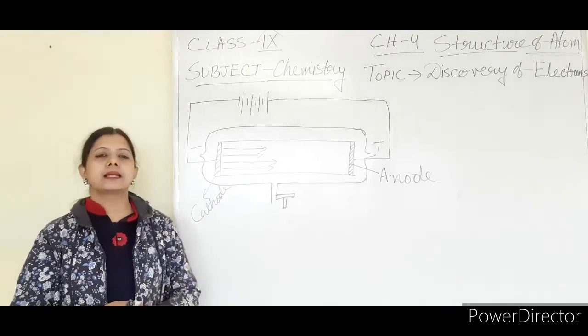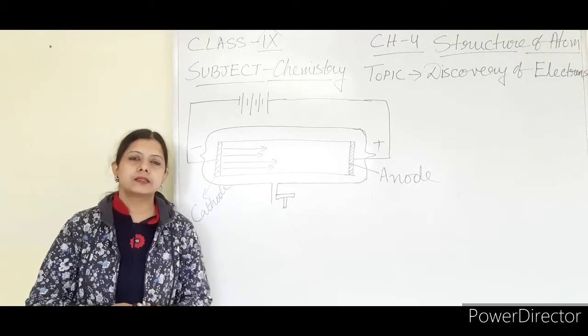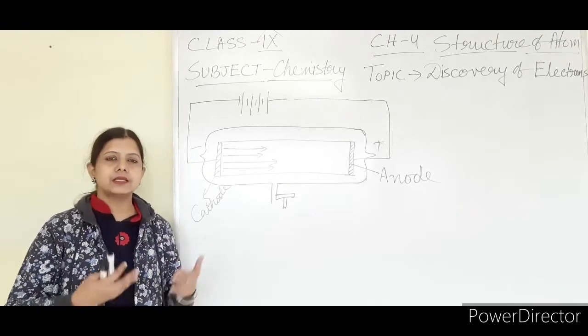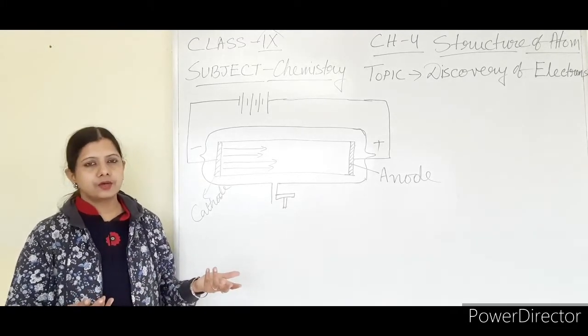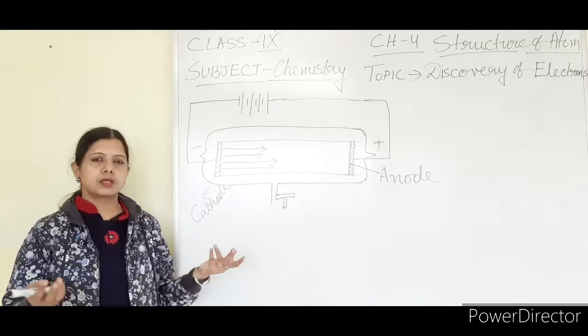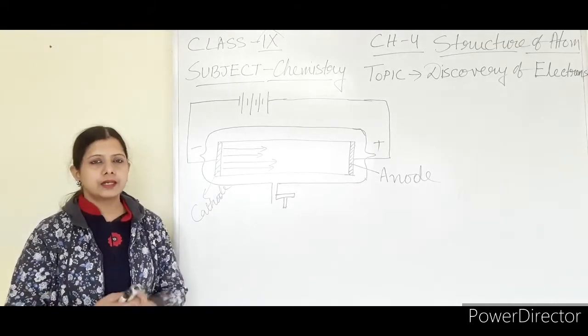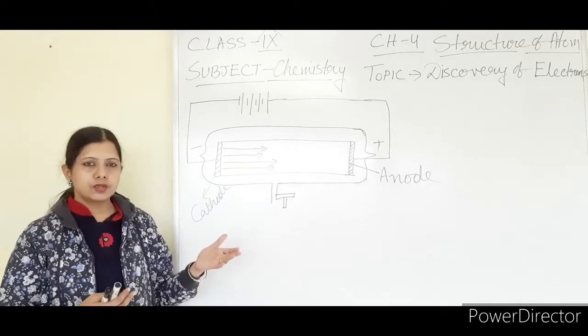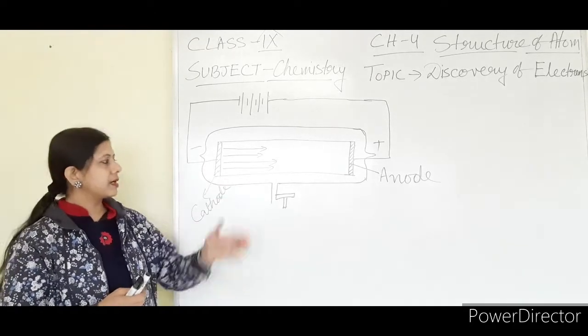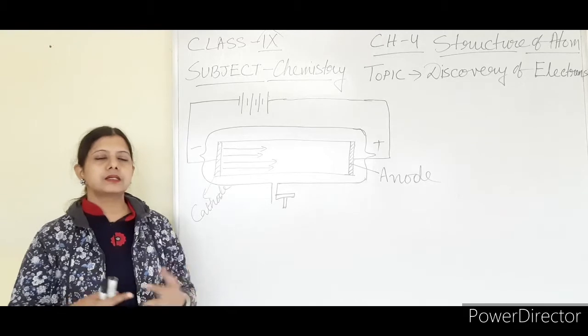That is the nature of the gas. The nature of the gas will determine the color of the rays emitted inside the discharge tube. If air, then a different kind of color. If something else, nitrogen, helium, neon, a different color will be found. Generally magenta color rays are found inside the discharge tube in the case of air.